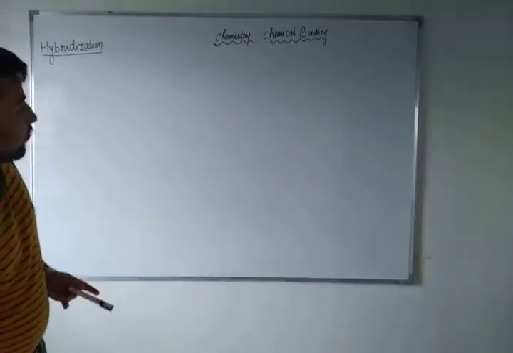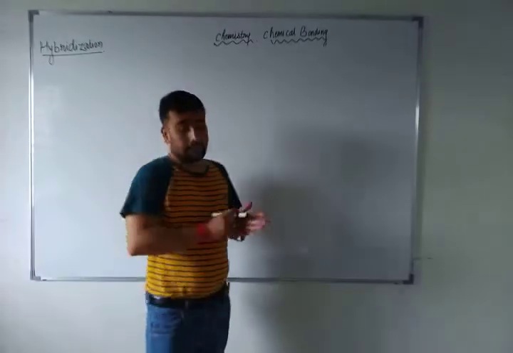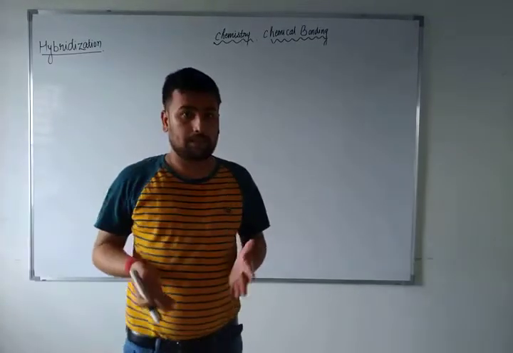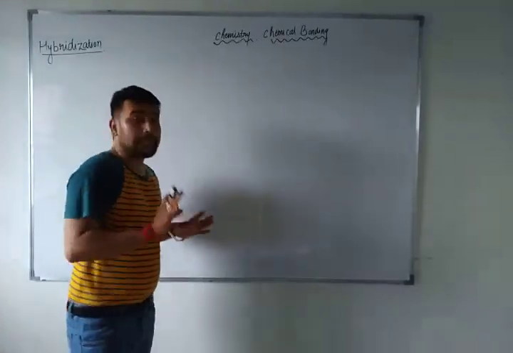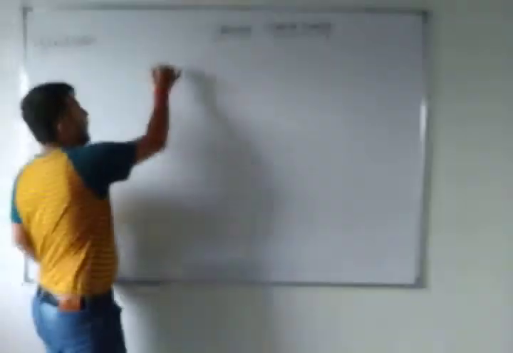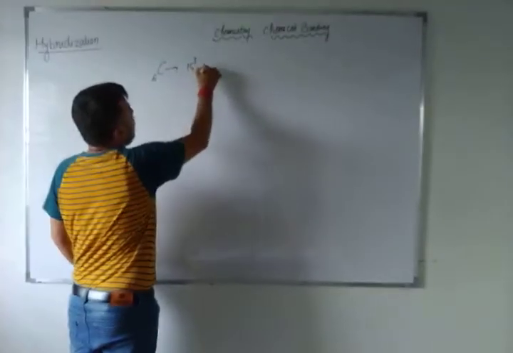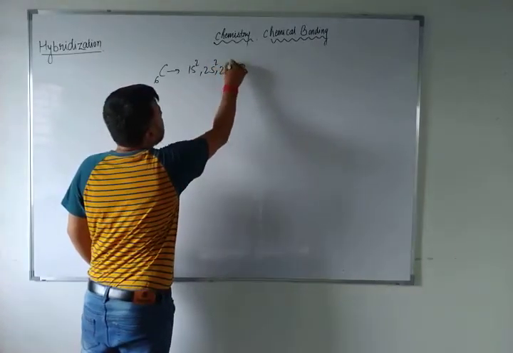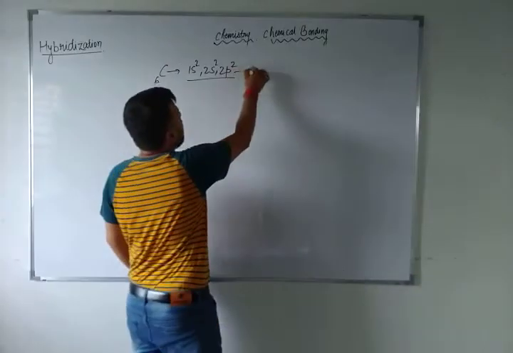First of all, if anybody asks you anything, just think about carbon or any other atom. I am taking carbon, atomic number 6: 1s2, 2s2, 2p2. This is the ground state energy distribution.